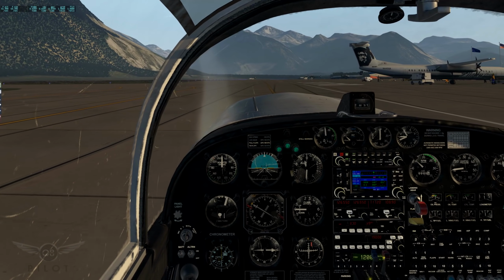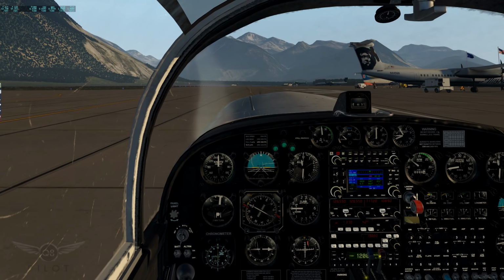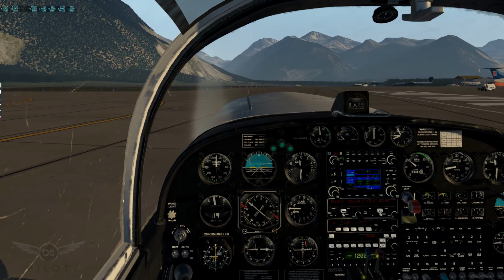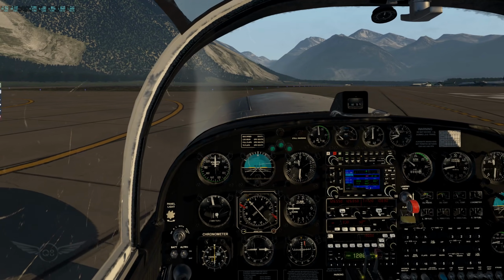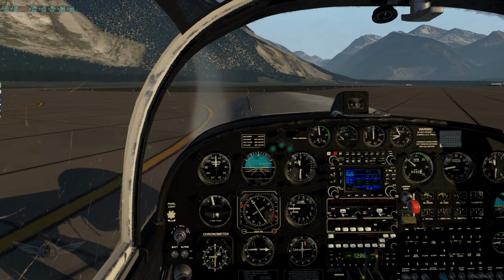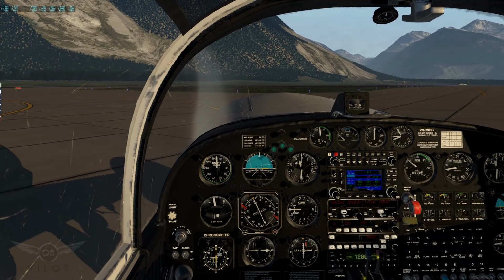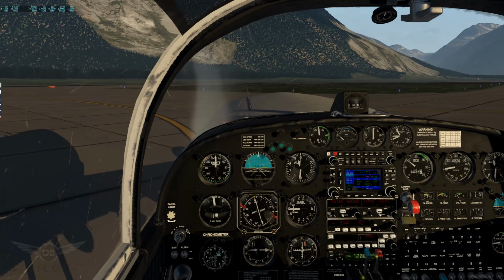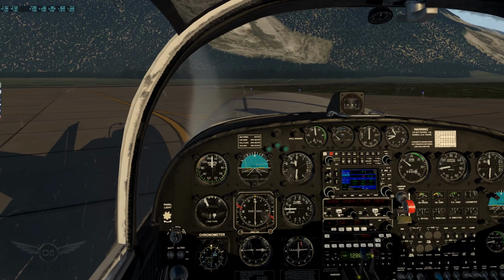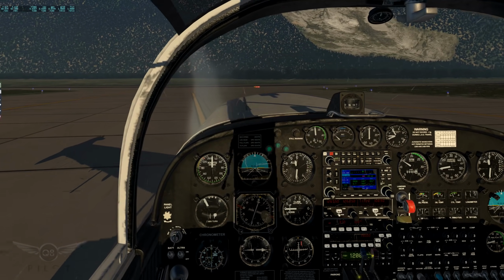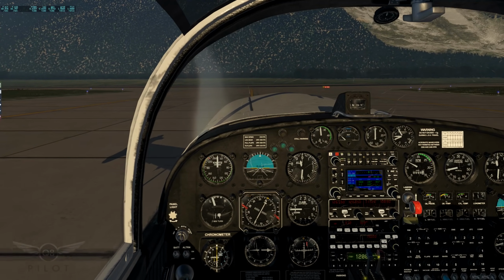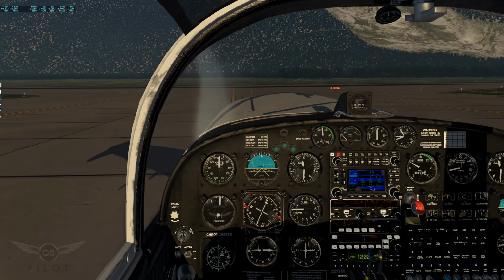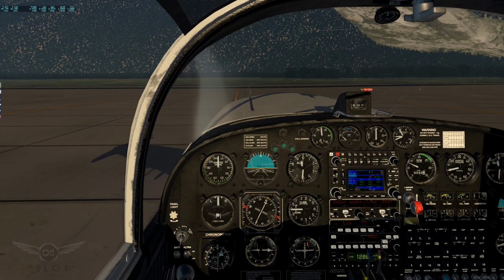There are a lot of add-ons that do not work. I haven't tested them in this Beta 3, but in Beta 2, Better Pushback doesn't work. The ToLiss, both the A319 and A321, do not work. The FlightFactor A320 does not work. Some of the Orbx scenery does not load. It complains about VRAM if I have the world object set to maximum. And when it does load one notch down, it kind of gives me an error. It looks like something related to debugging from the Laminar Research team.